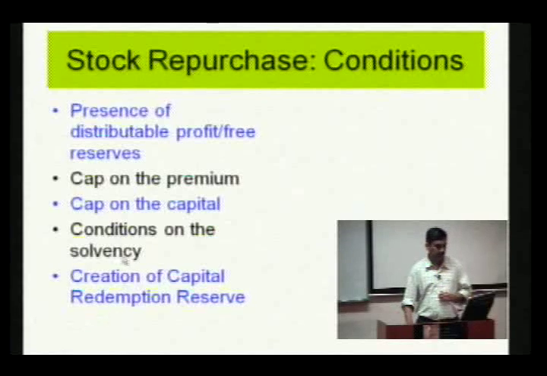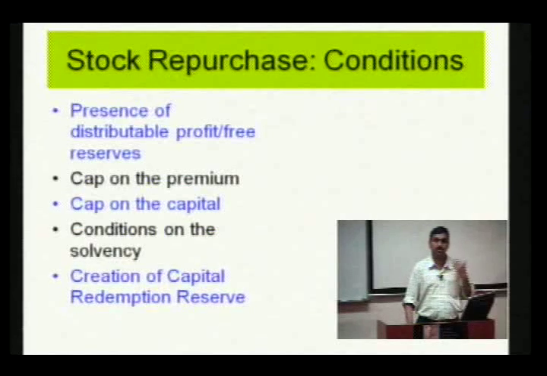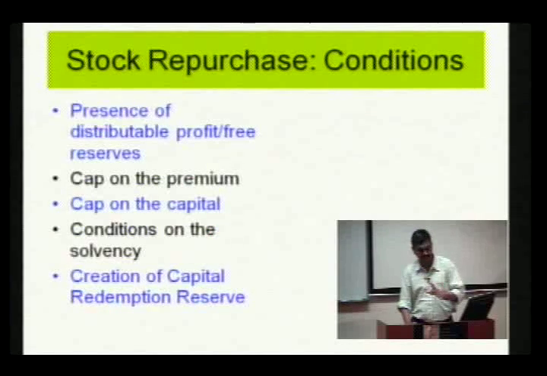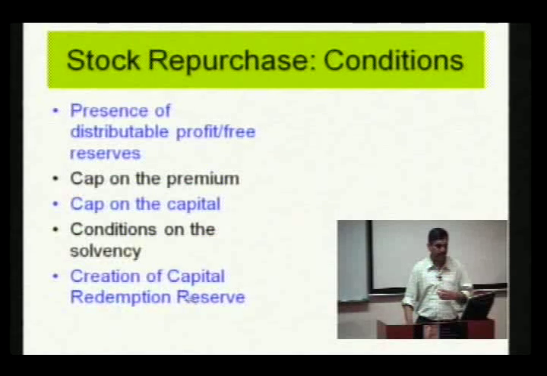Similarly, there may be a condition on solvency. That means post buyback, you cannot have a high debt equity ratio on the balance sheet. In India, the condition is given as 2:1 post buyback. Similarly, there is an accounting condition. The accounting condition is, to the extent of the face value of the shares bought back, a reserve has to be created, and that is called capital redemption reserve.